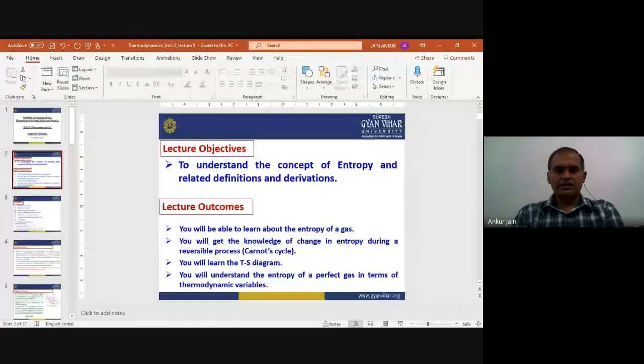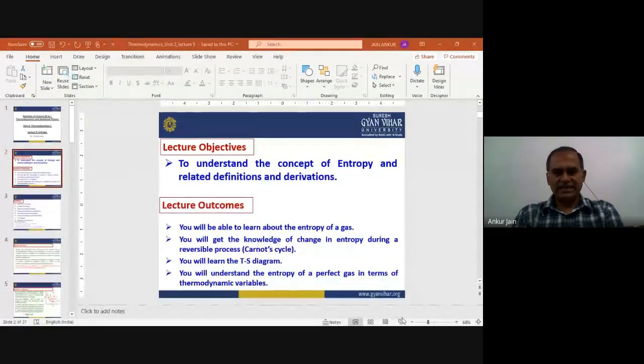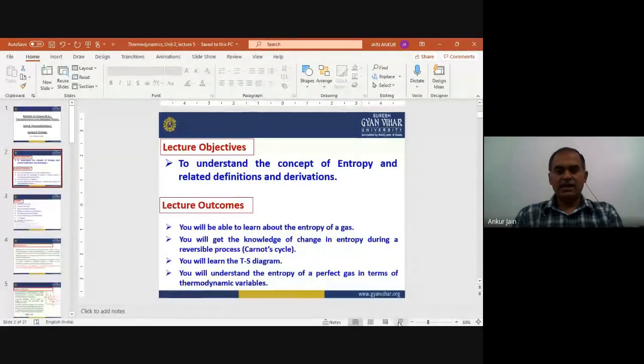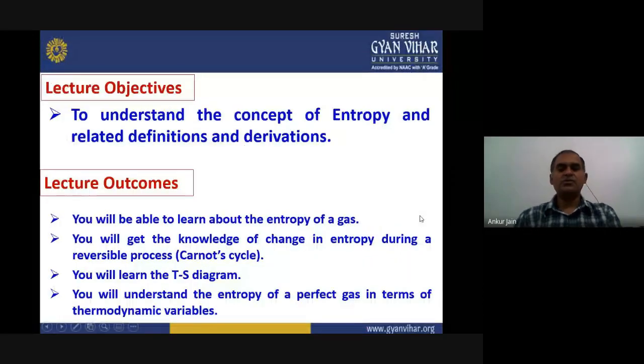and you will get the knowledge of change in entropy during a reversible process. There we will use the Carnot cycle. We have already studied about the Carnot engine and Carnot cycle, so we will see that, and after that we will go to learn about the TS diagram.